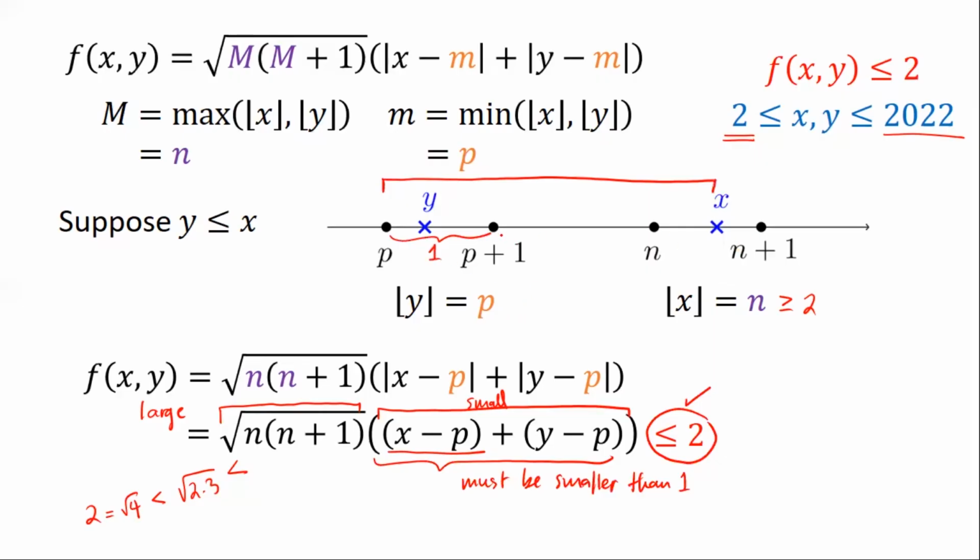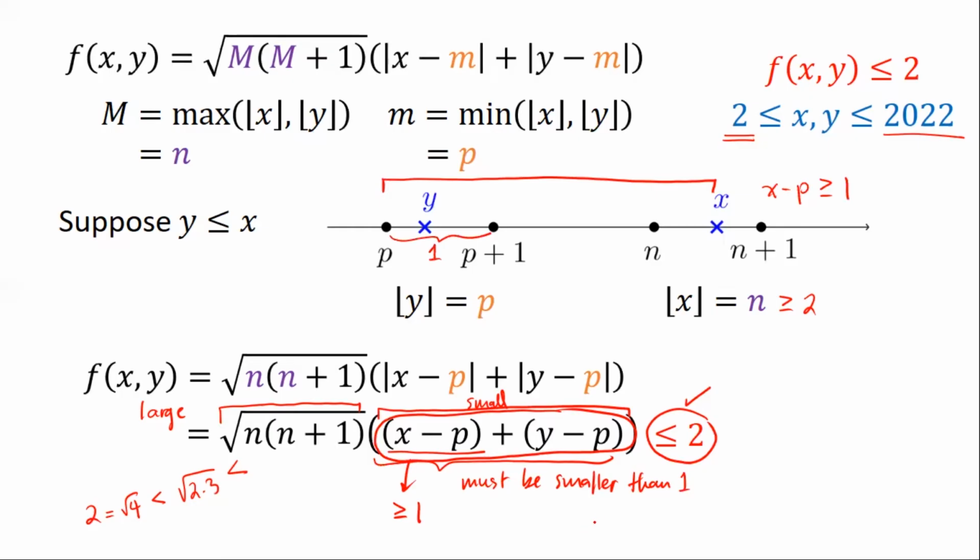So, okay, it's possible that x is there at p plus 1, or x is just immediately after p plus 1. But what this illustration showed me is that if you look at the difference of x minus p, that's already greater than or equal to 1. So therefore, if you look at this particular sum, because of x minus p, this is already going to be greater than or equal to 1, even if y minus p is 0.